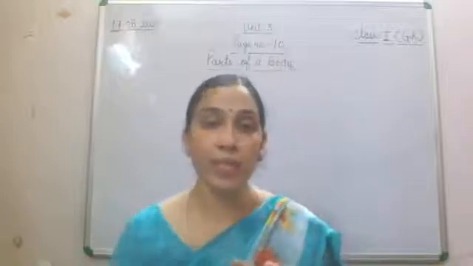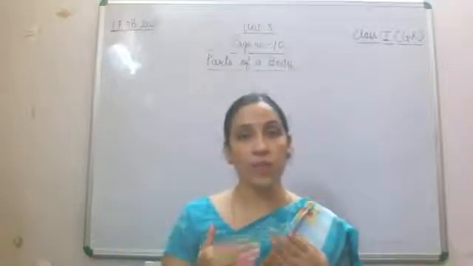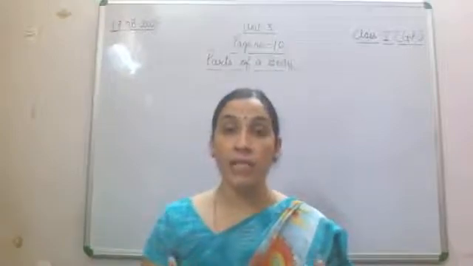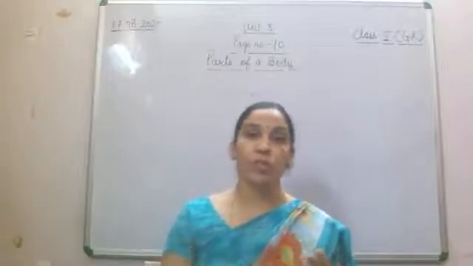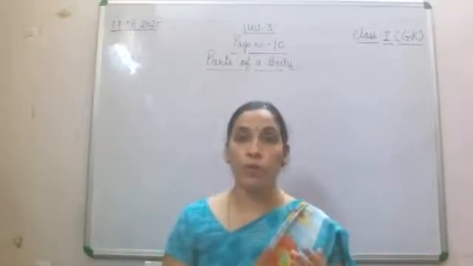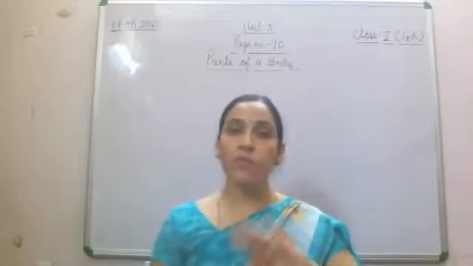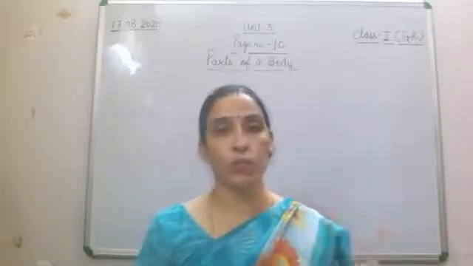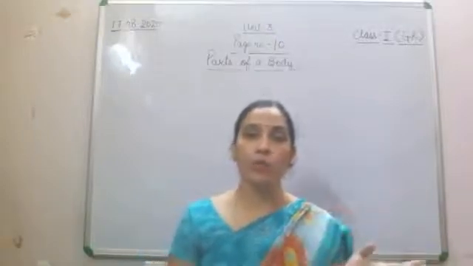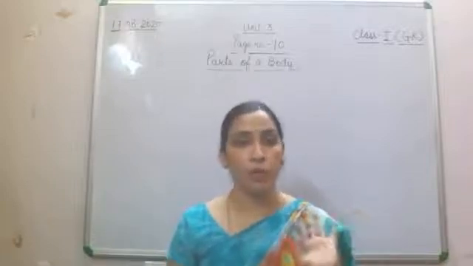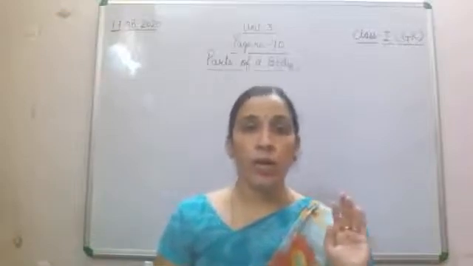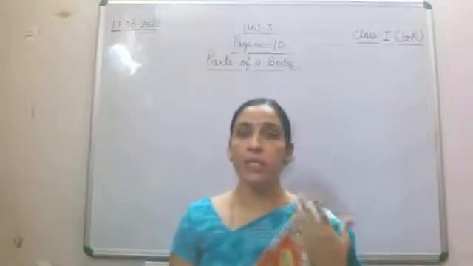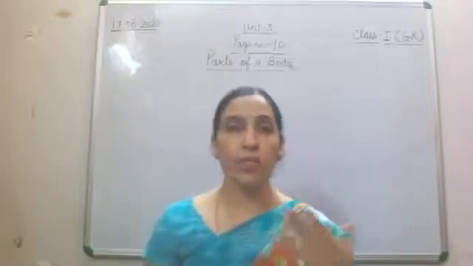So in the science and technology topic, our first concern will be our body. So children, today we are going to talk about our body first: what are the different parts in our body, what are their uses, and how we are using the different parts of our body.